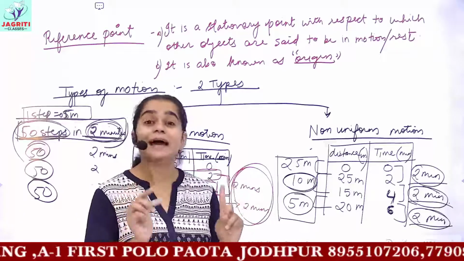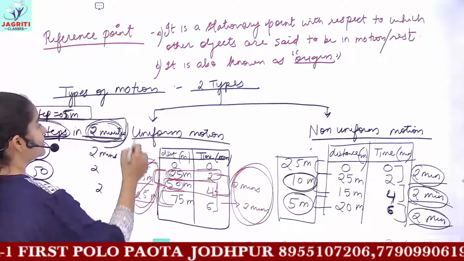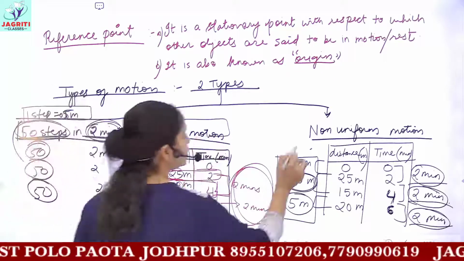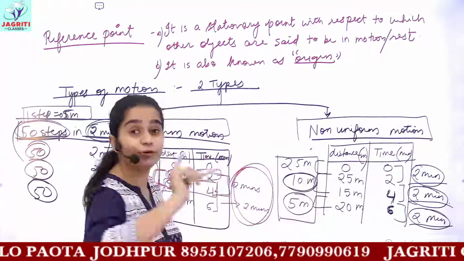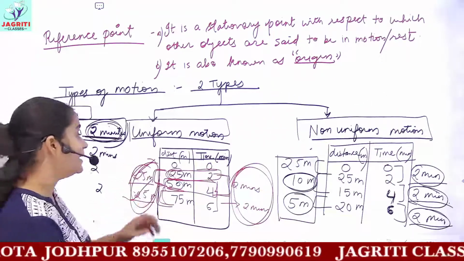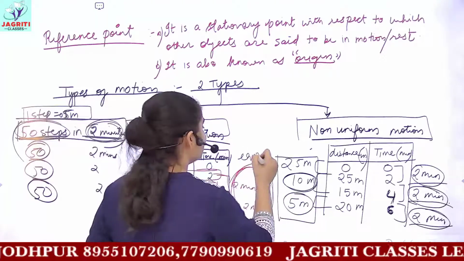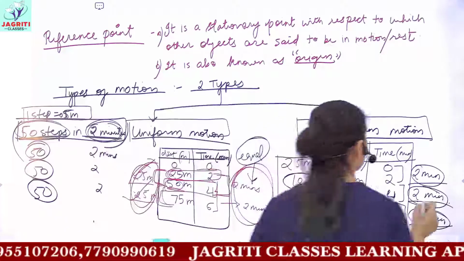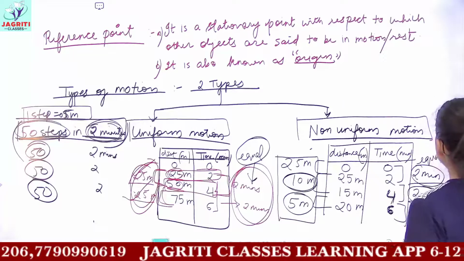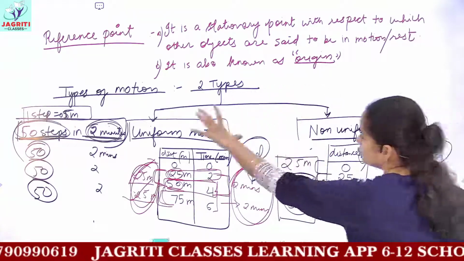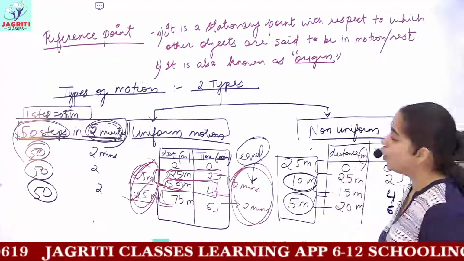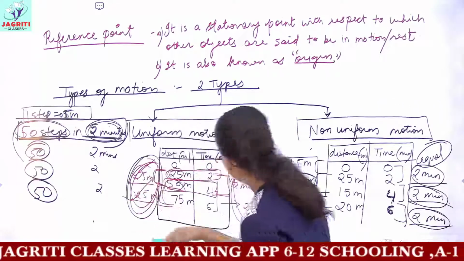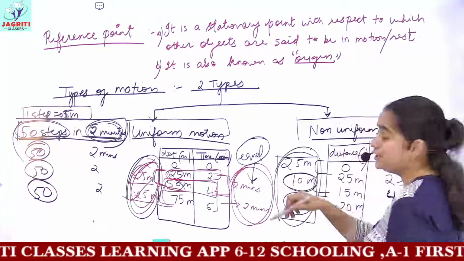Do remember that in both definitions, uniform as well as non-uniform motion, you always get equal intervals of time.